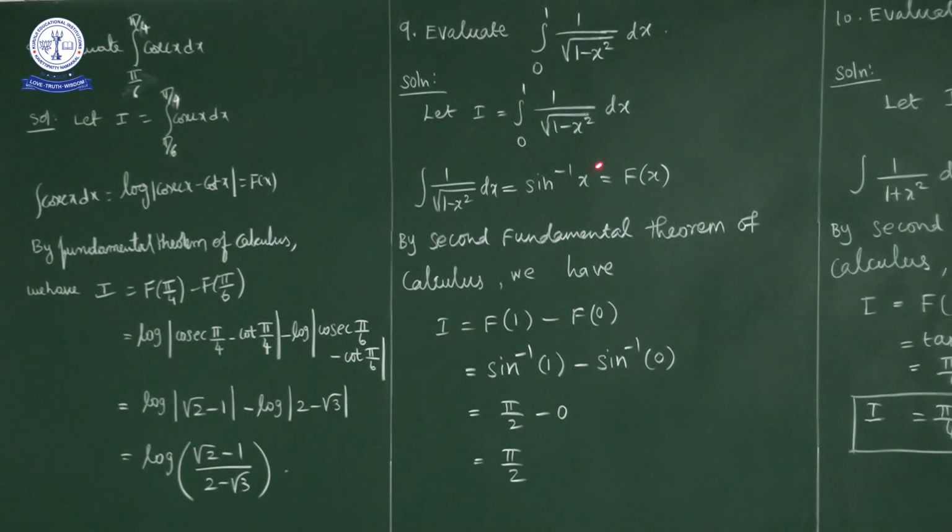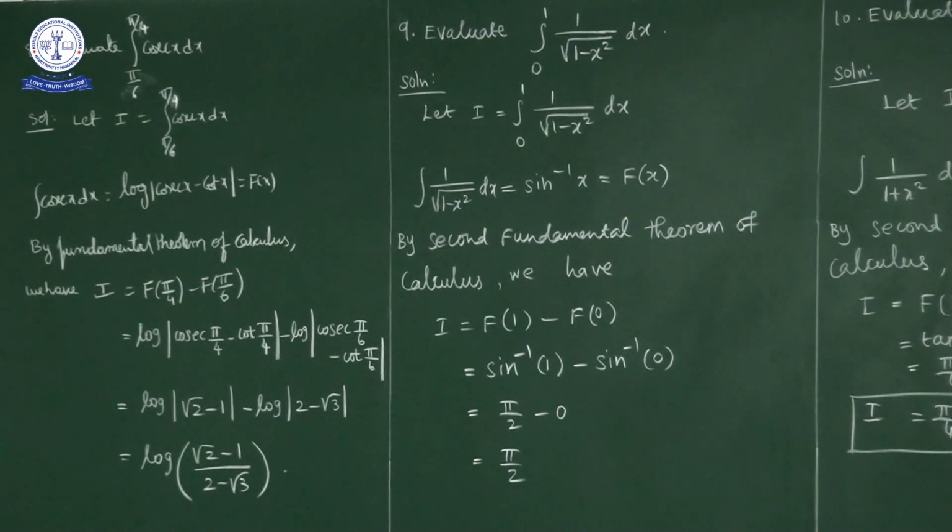I'll repeat once again. The question is to evaluate integral 0 to 1 of 1 upon square root of 1 minus x square dx. First of all, the integral of 1 upon square root of 1 minus x square dx is sin inverse x. By the second fundamental theorem of integral calculus, I is equal to f of upper limit minus f of lower limit, that is f of 1 minus f of 0. So f of 1 is sin inverse of 1, pi by 2, minus f of 0, sin inverse of 0, which is 0. So pi by 2 minus 0 is pi by 2. Okay, next question.